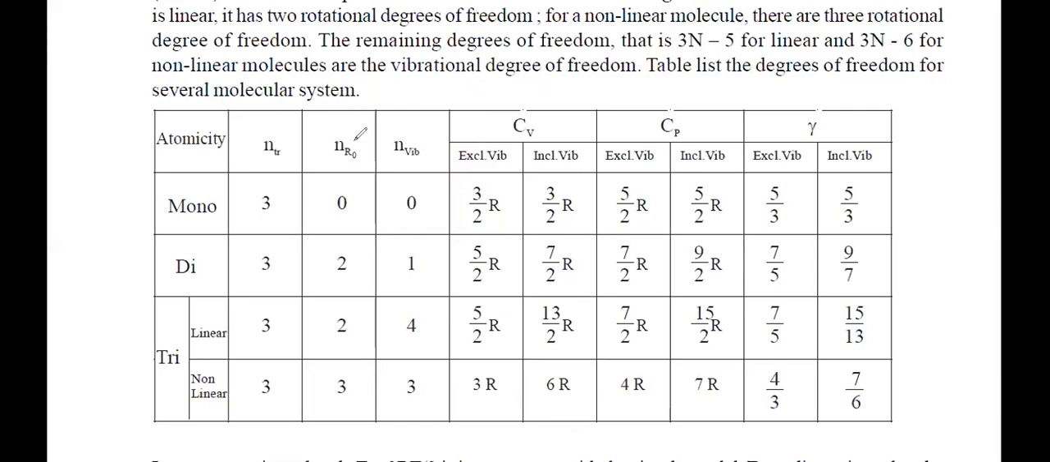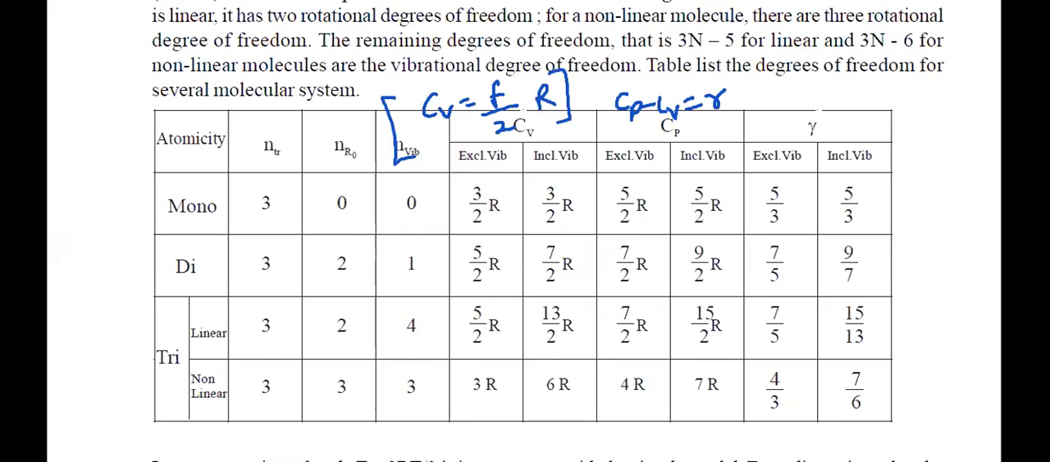So the value of CV is equal to F by 2 into R. Remember this. The value of CV is F by 2 into R. Got it? Tell me yes or no. This you have to remember. And we know that, we just studied that, CP minus CV is equal to R. Yes or no? Tell me yes.